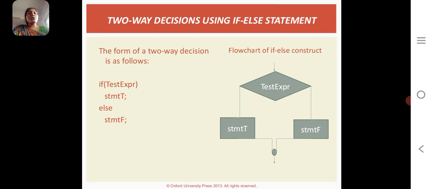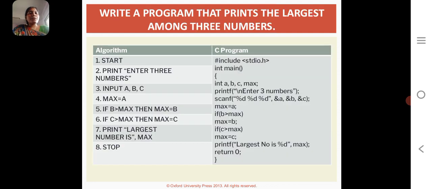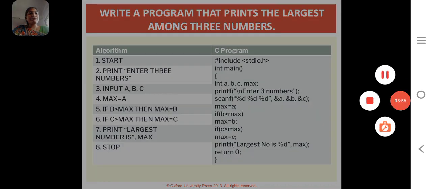Then we see the two-way decision making statement. Two-way decision making means whether the test expression is true or false, it will give some set of statements. Before, only if the test expression was true, the statement would display. Now in two-way decision making, whether the test expression is true or false, it will display some set of statements. Then we see another example.